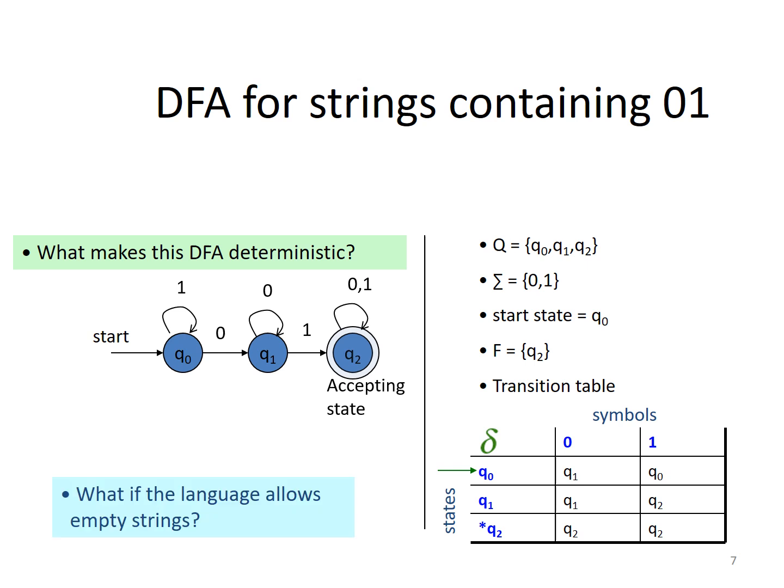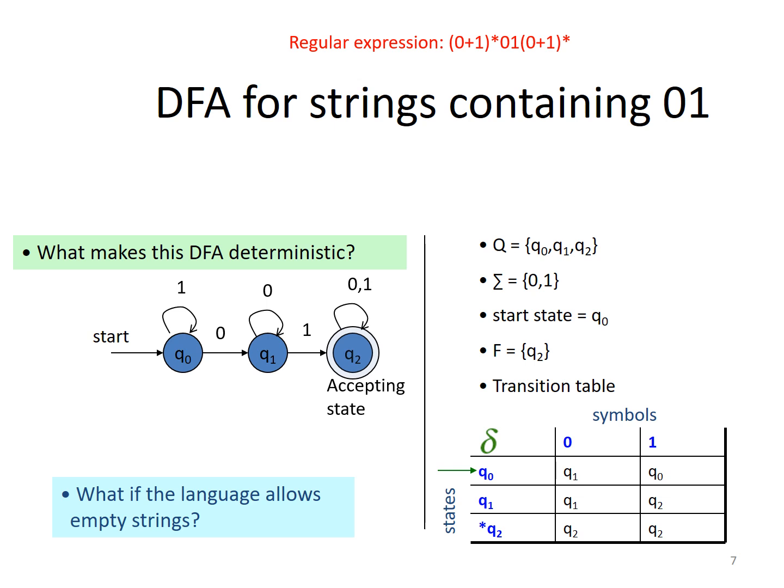What if the language allows the empty string? If it allows the empty string, then it is not a DFA. So what is the language accepted by this DFA?